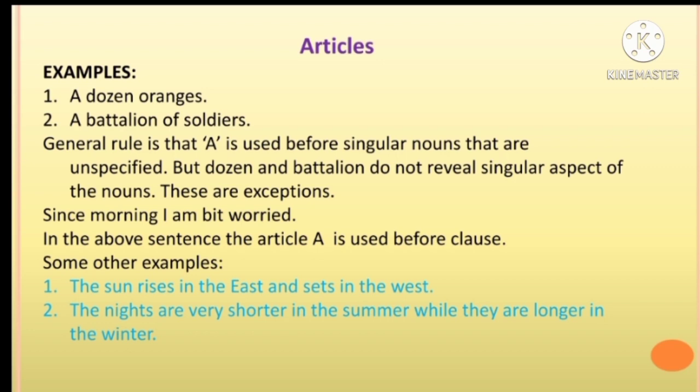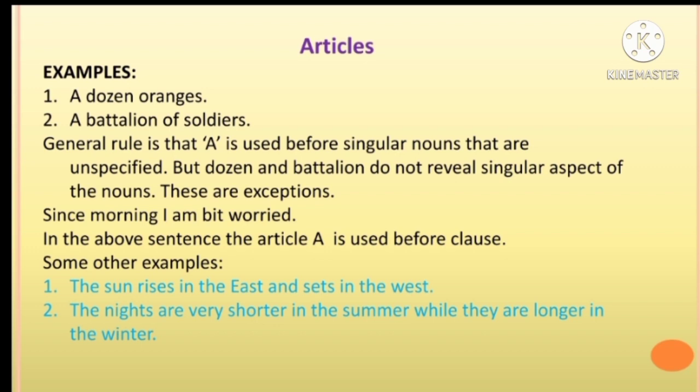Examples: a dozen of oranges, a battalion of soldiers. A is used before singular nouns that are unspecified, but dozen and battalion do not reveal singular aspect of the nouns. These are exceptions.